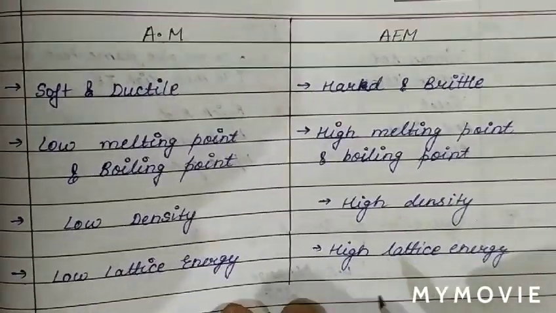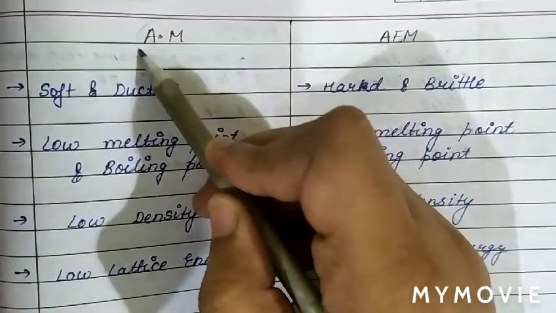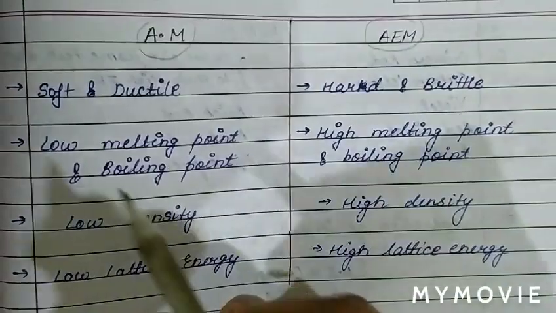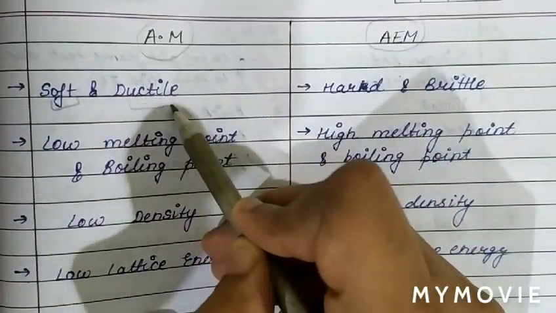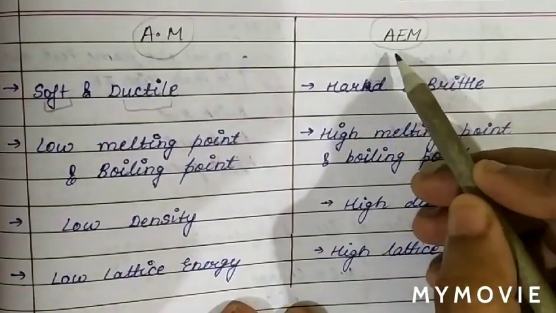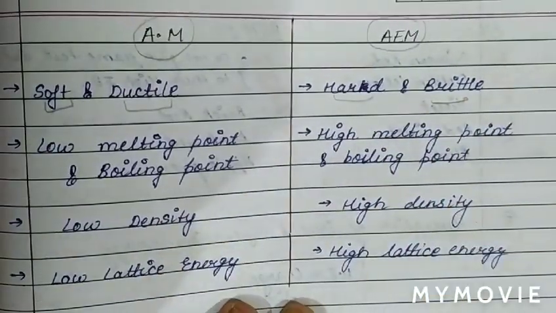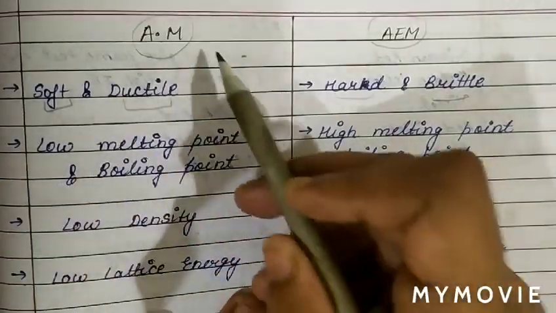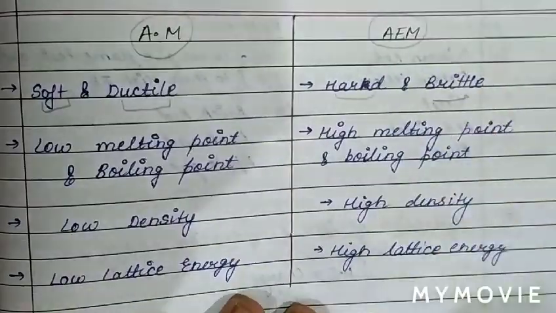See, the next topic we are going to discuss is the comparison between alkali metal and alkaline earth metal. So basically, alkali metals are soft and ductile, while the alkaline earth metals are hard and brittle. So the first point of difference is that alkali metal is soft and ductile and alkaline earth metal is hard and brittle.